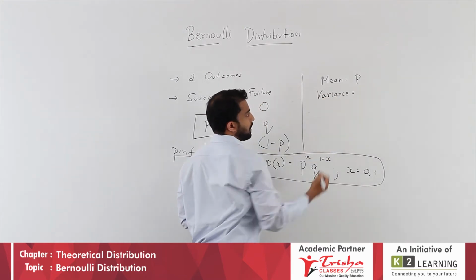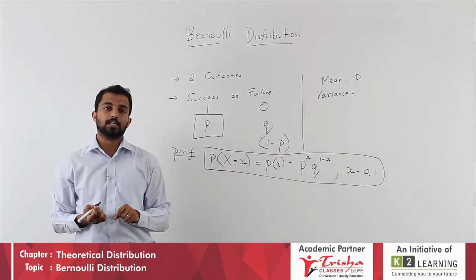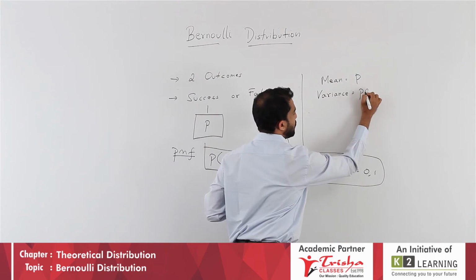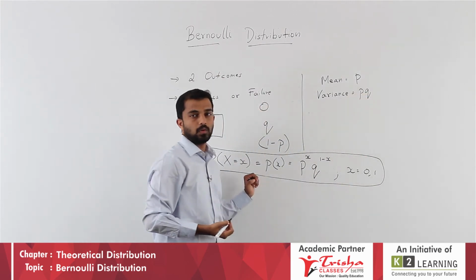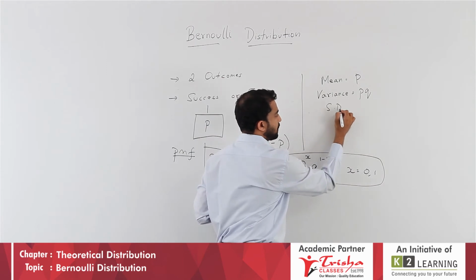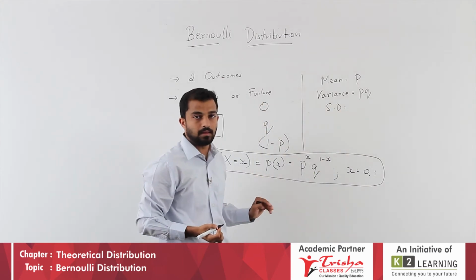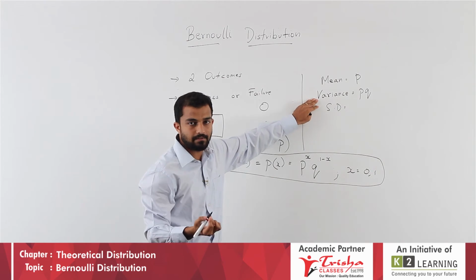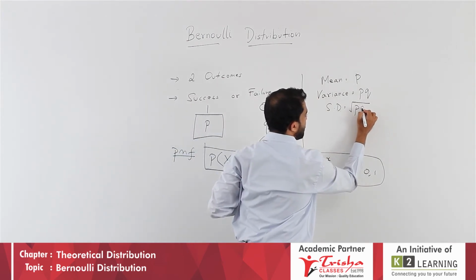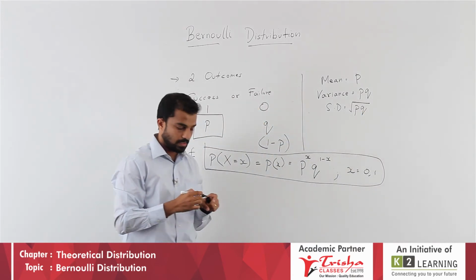Variance for Bernoulli distribution is given by the formula P into Q. And as usual, we know what the standard deviation is. Standard deviation is nothing but the square root of the variance, which is the square root of PQ.